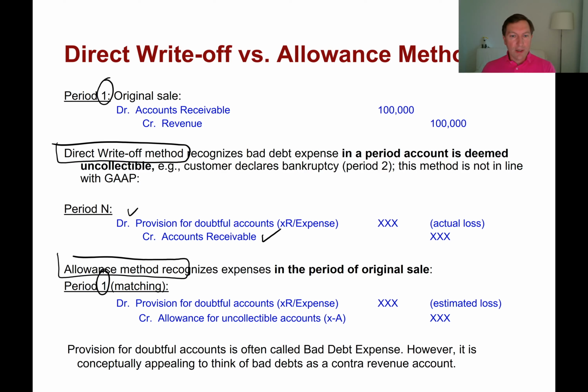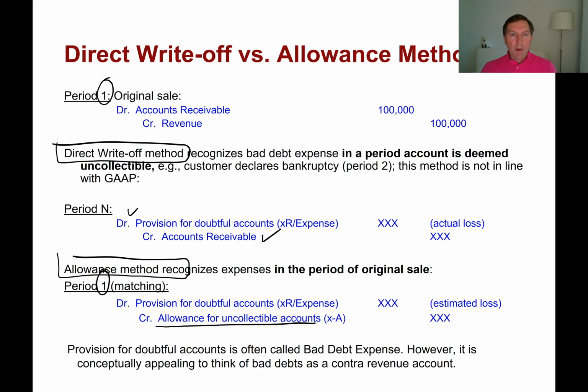We don't know exactly which customer is not going to pay, but we are still going to try to be cognizant about future losses forthcoming. And as a result, already now in period 1, we are going to recognize an entry that will reduce our earnings by the amount of expected losses, right? So we debit the provision just like we did above, but in this case, we are going to credit the allowance for uncollectible accounts, okay?